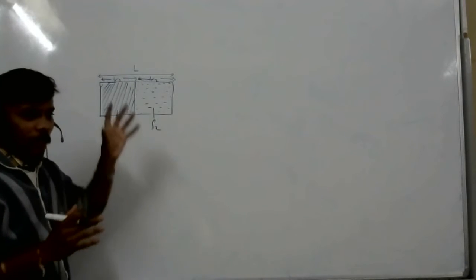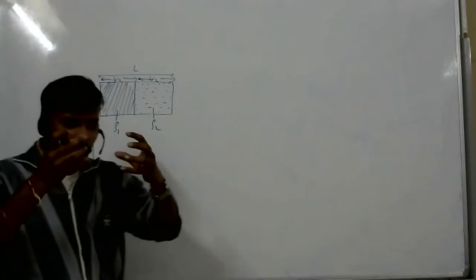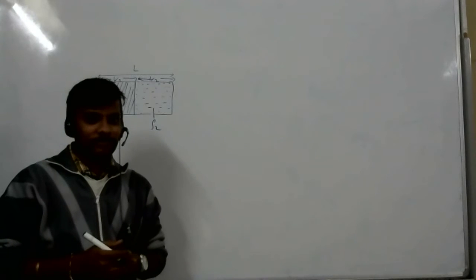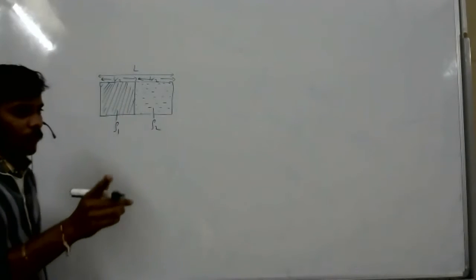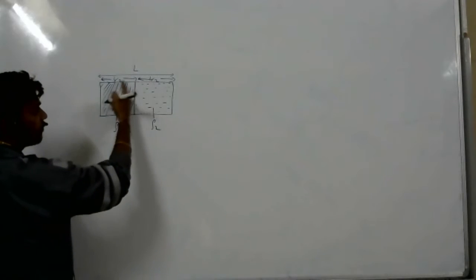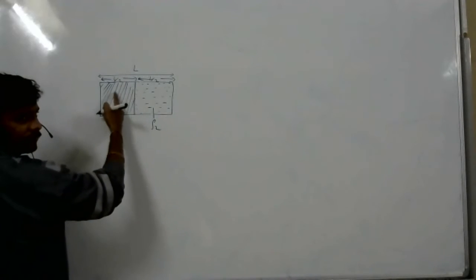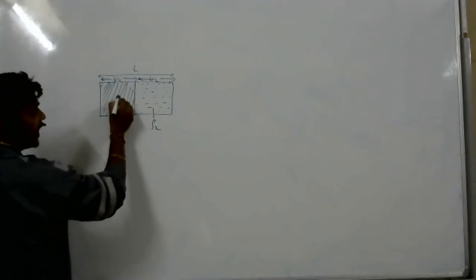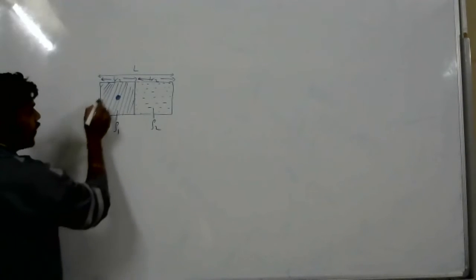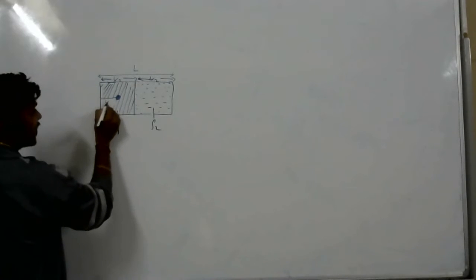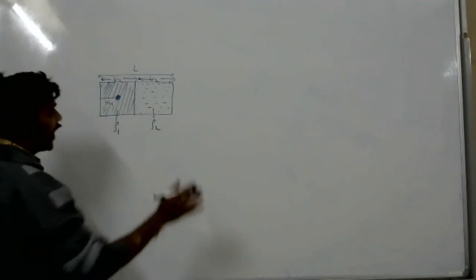Why? Because now these are two bodies. When they have given two bodies, you know how to find the center of mass, right? So that formula we have to use. Look at this. For this body, where is the center of mass? At the center, right? So from here to here is L by 4 distance, right? Yes, L by 4.